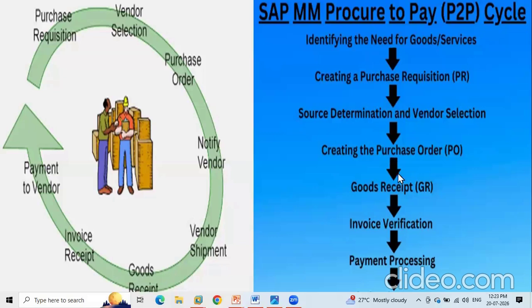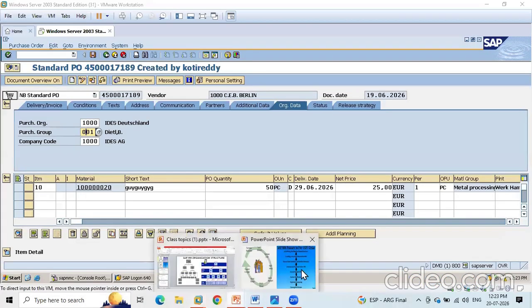So we will be learning all these things in the system and in the process in this course, along with the special procurement and additional topics, and all the dependent and other topics to create the purchase order in the P2P process. So how the price will be fetched into the purchase order, how all the details will be fetched into the purchase order, and what prerequisites we need to take care of while creating a purchase order. Okay, so all these things we will be learning in this course. So we'll go to the system first.